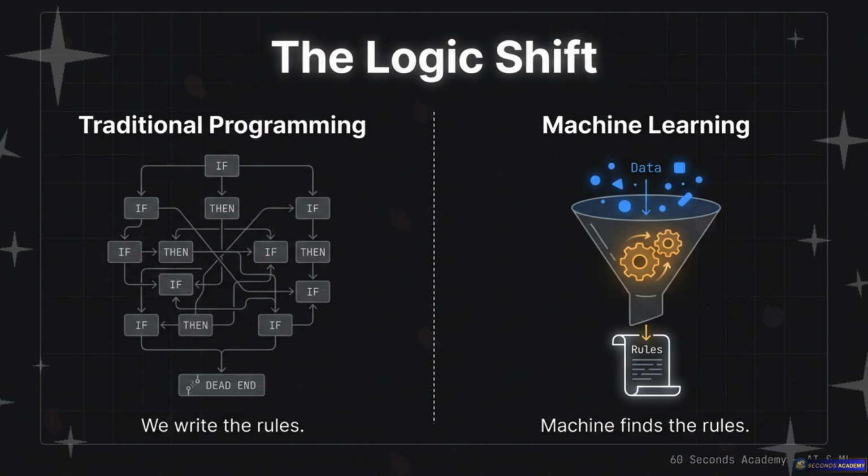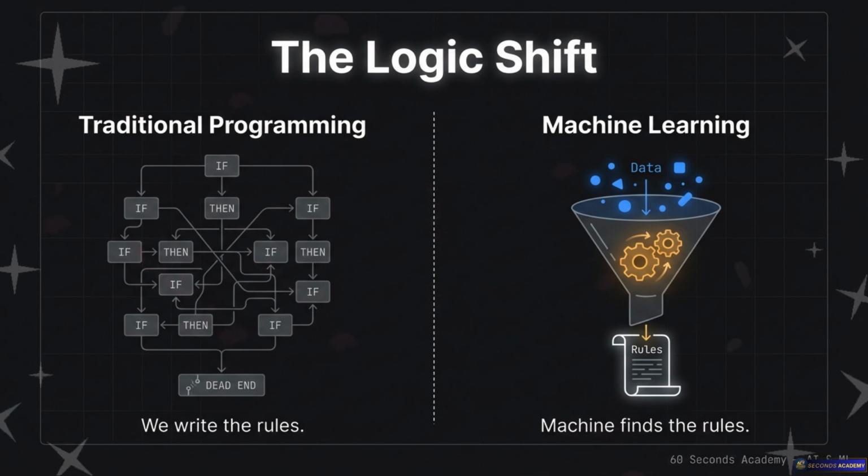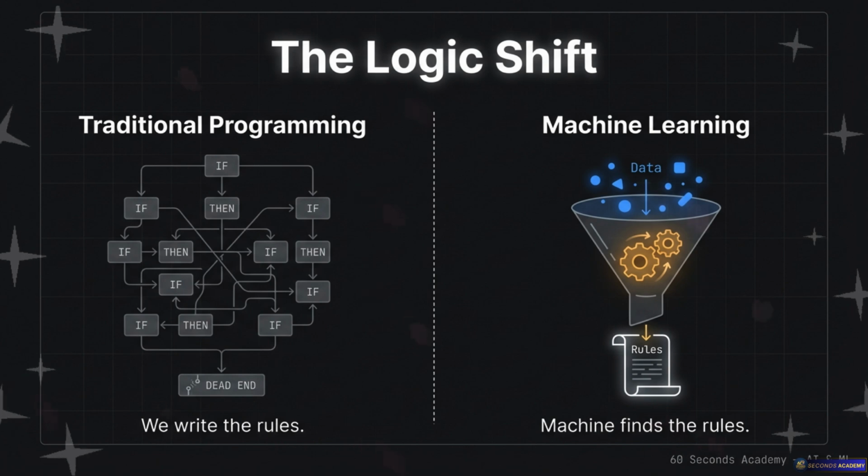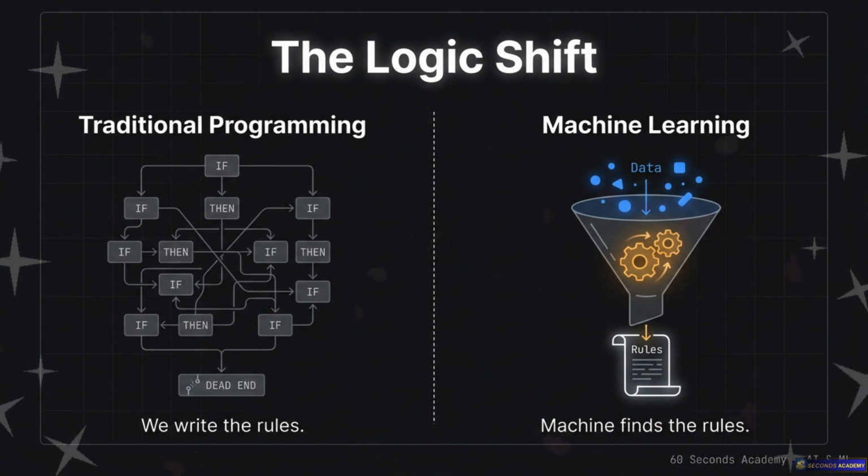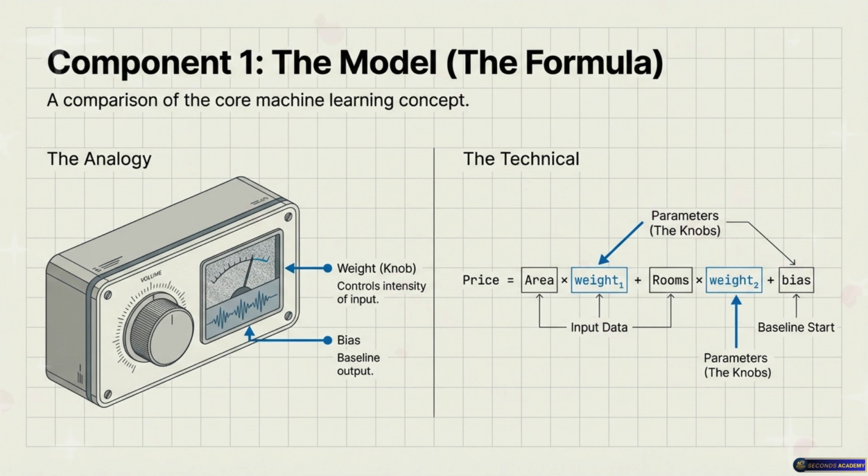Right. What if it's 1,000 square feet, but it's in a terrible neighborhood or it has no windows? You would literally need 1 billion if statements to cover every combination. Which is impossible to write. Impossible. So instead, we use a model. And I want you to think of the model not as a list of rules, but as a structure or a formula. Like a math equation.